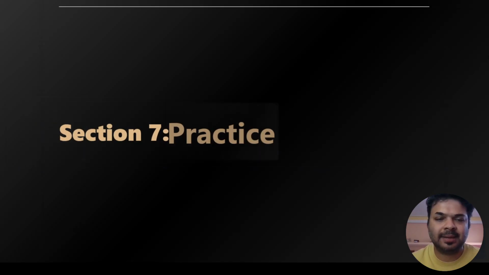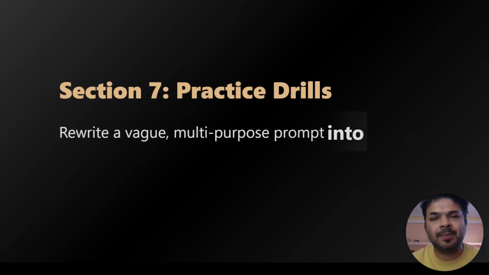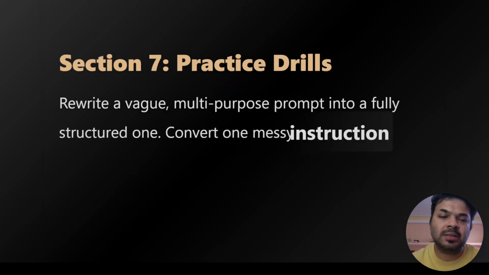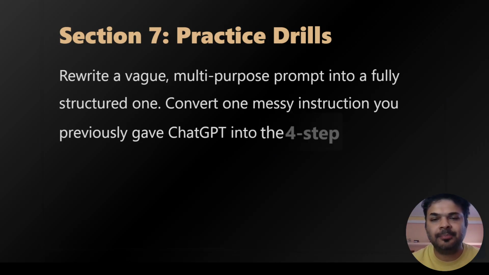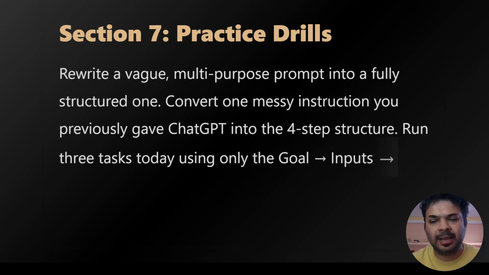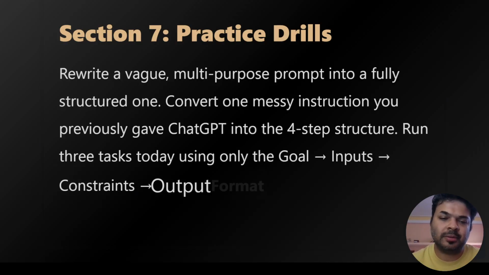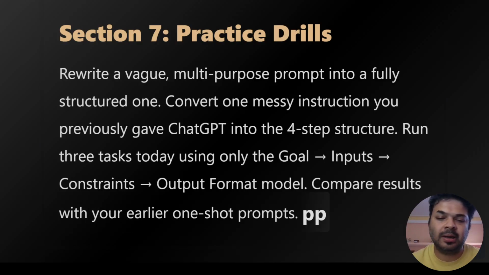The next section, last section, practice drills. Rewrite a vague multi-purpose prompt into a fully structured one. Convert one messy instruction you previously gave ChatGPT into the four-step structure. Run three tasks today using only the goal, inputs, constraints, and output format framework. Compare results with your earlier one-shot prompt.